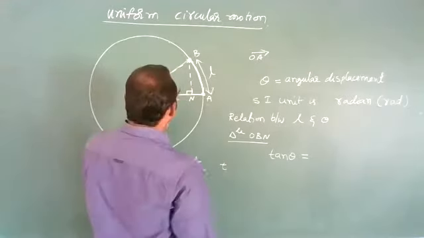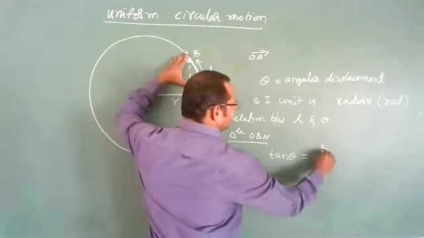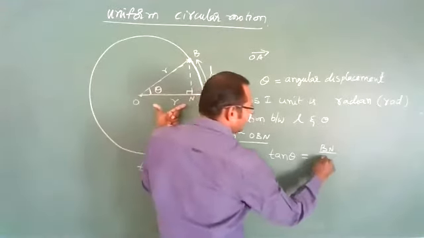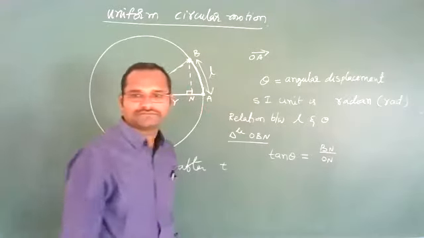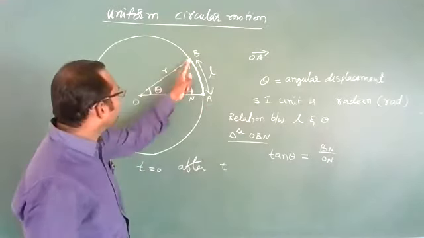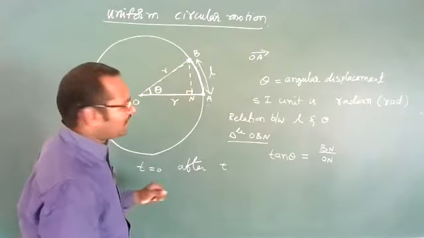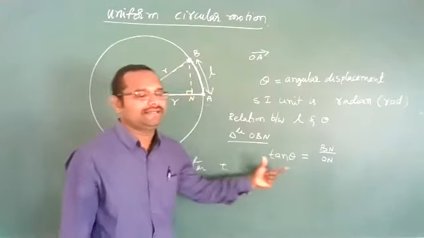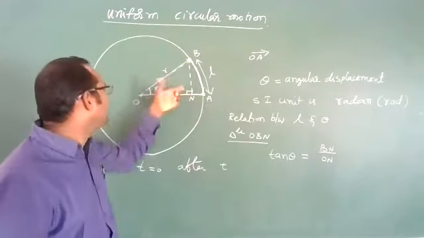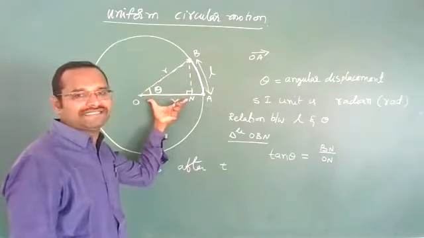The opposite side is BN and the adjacent side is ON. If I take the right angle triangle OBN, for this theta, the opposite side is BN and the adjacent side is ON.